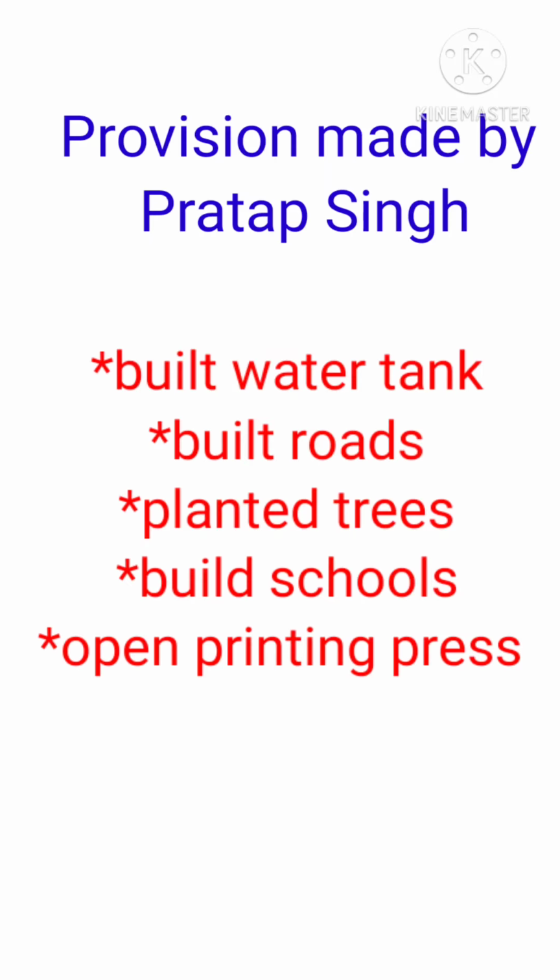During the time of Chhatrapati Pratap Singh, he undertook some works. Let us see them. First, he provided water to the city by building water tanks. Roads were built and trees were planted on both sides of the roads. Schools were built to provide education to boys and girls in Sanskrit, Marathi and English. With the help of the printing press, many books were published. He was a writer. He also wrote his personal diary.